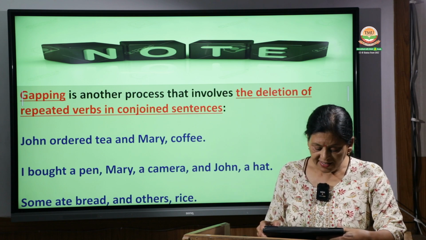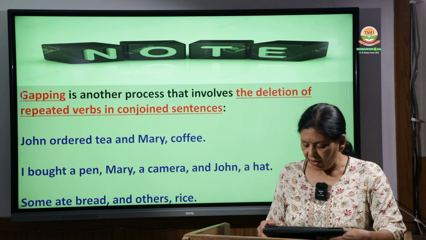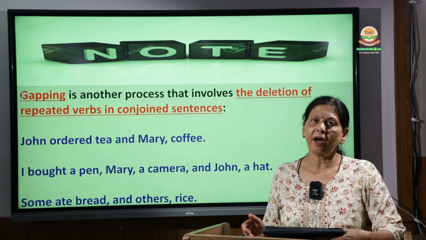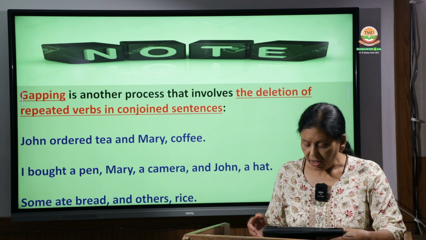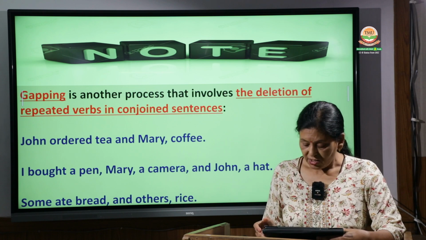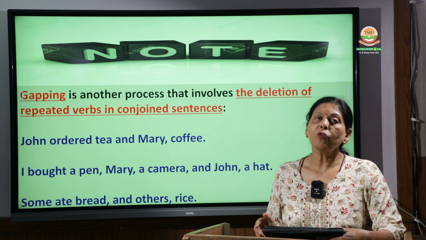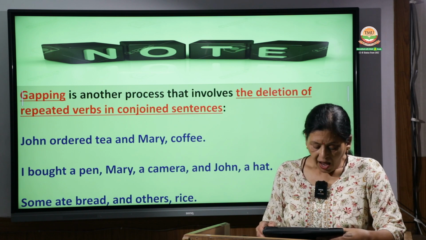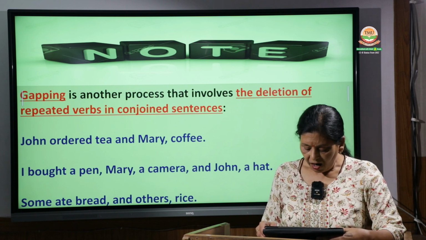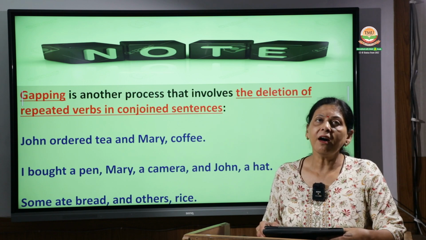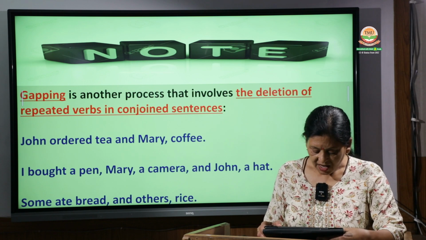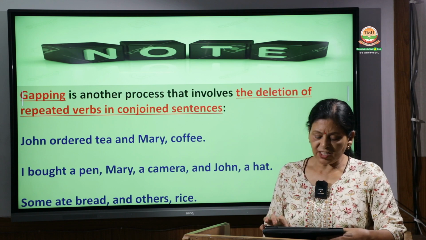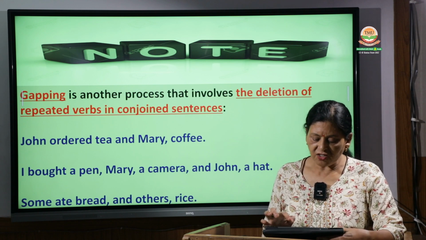The second one is, I bought a pen, Mary bought a camera, John bought a hat. Now how can we join these three sentences? It is, I bought a pen, Mary a camera and John a hat. Then the third one is, some ate bread and others rice. That means some people ate bread and the others ate rice.